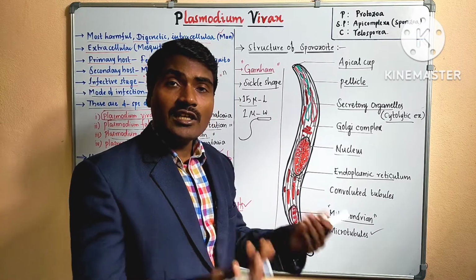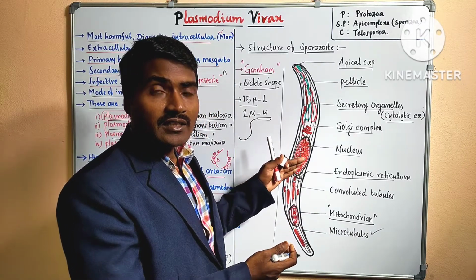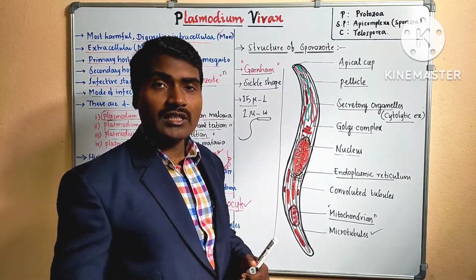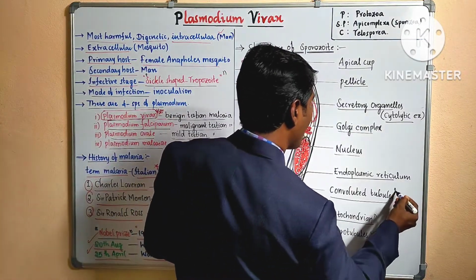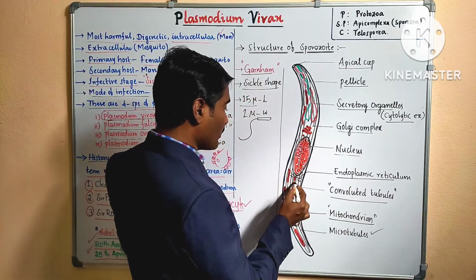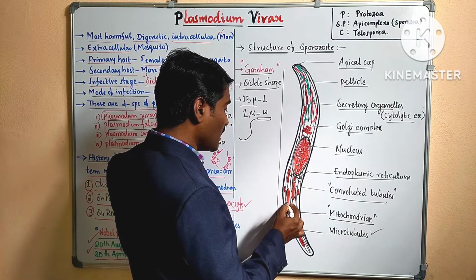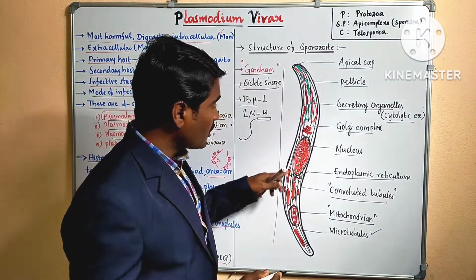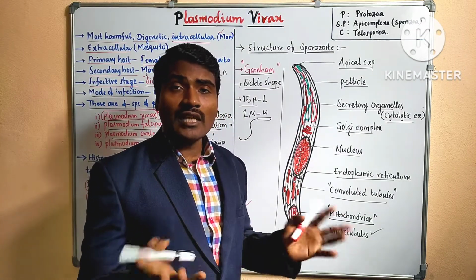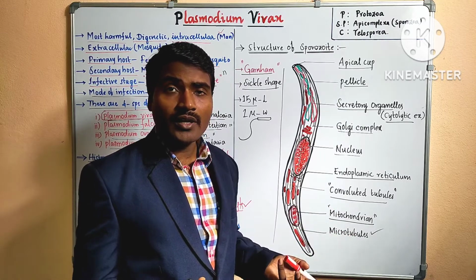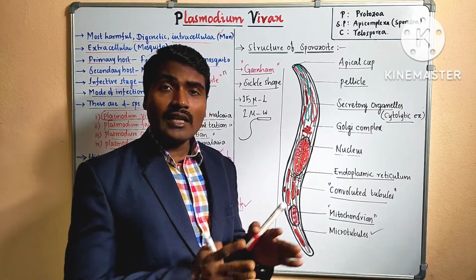It provides energy to these sporozoites, so they can move to the host cells. And there are convoluted tubules, short cylindrical tubules present at regular gaps. The red color spots are called convoluted tubules. Their function is unknown. Why they are present, we don't know. So far it is unknown.